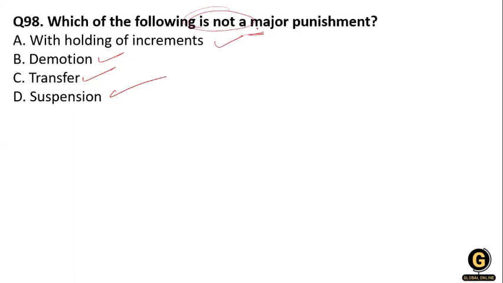You know that transferring is not a major punishment. You transfer your employees in two cases: in the case of promotion or in the case of demotion. In the case of promotion, they can transfer the employee from one place to another, so it is not a punishment. Withholding of increment, demotion and suspension are punishments.